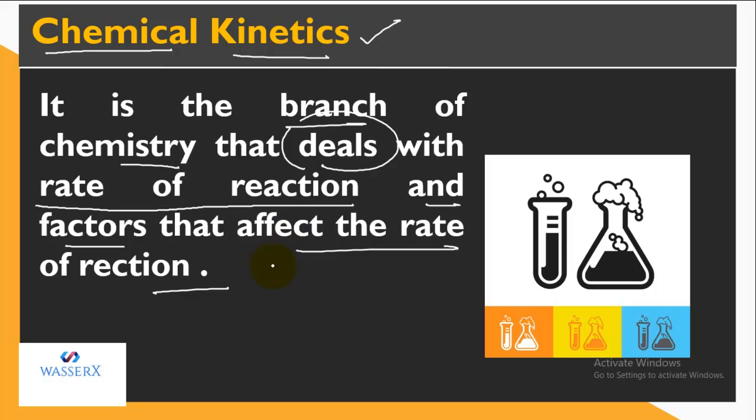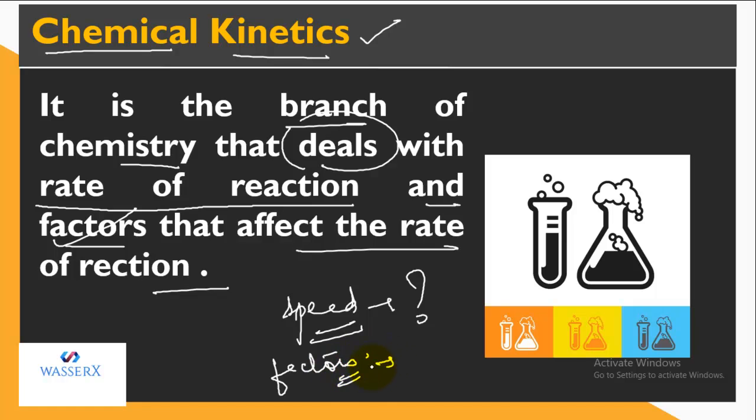So what we'll do, we'll study the speed, that depending upon speed, what kind of reactions we have. We are also going to study the factors, that what are the factors that are making the reaction slow or fast in its rate. So we'll in general study all the factors which can influence, but there are a few reactions which are influenced